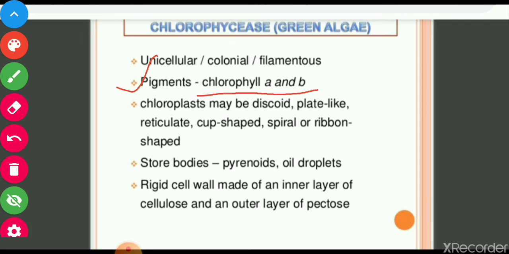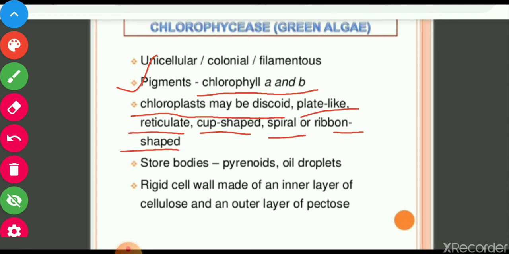Chloroplast may be discoidal; different shapes and sizes of chloroplast may be there. So they may be discoidal, plate-like, reticulate, cup-shaped, spiral or ribbon-shaped. This is the structure of the chloroplast inside the algae Chlorophyceae. The structure may be of different types.